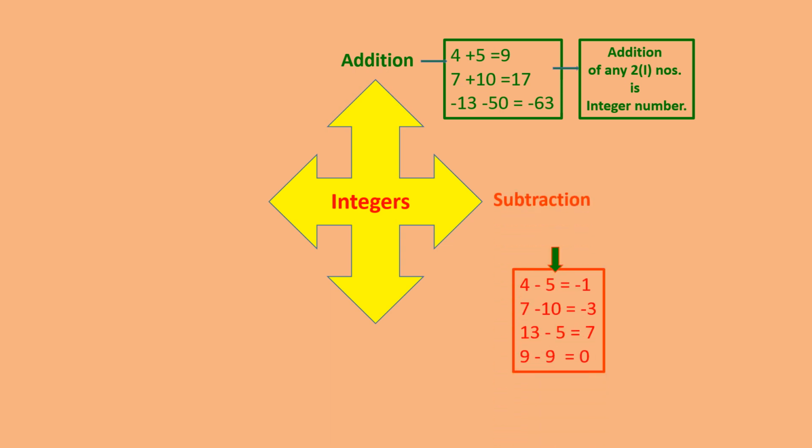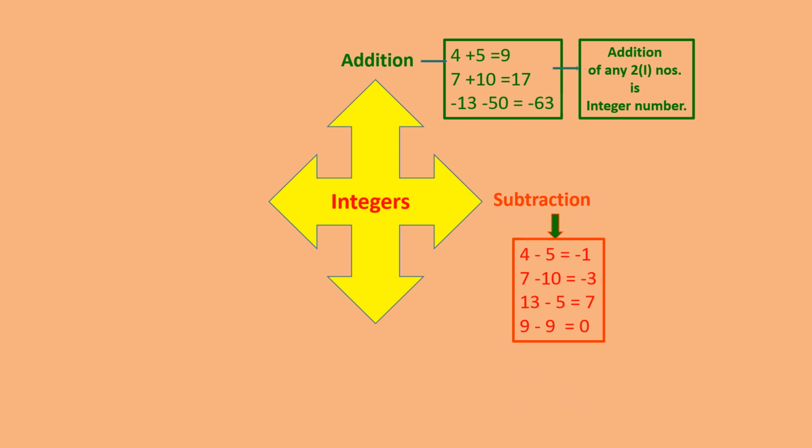Let us see subtraction. When we subtract 4 minus 5, 4 is an integer, 5 is an integer, and the result minus 1 is also an integer. 7 minus 10 will be minus 3. 13 minus 5 is 8. 9 minus 9 is 0. 0 also belongs to integers. Therefore, this time the subtraction part was also fulfilled. So you can say that subtraction between two integers will give a result that is also an integer.